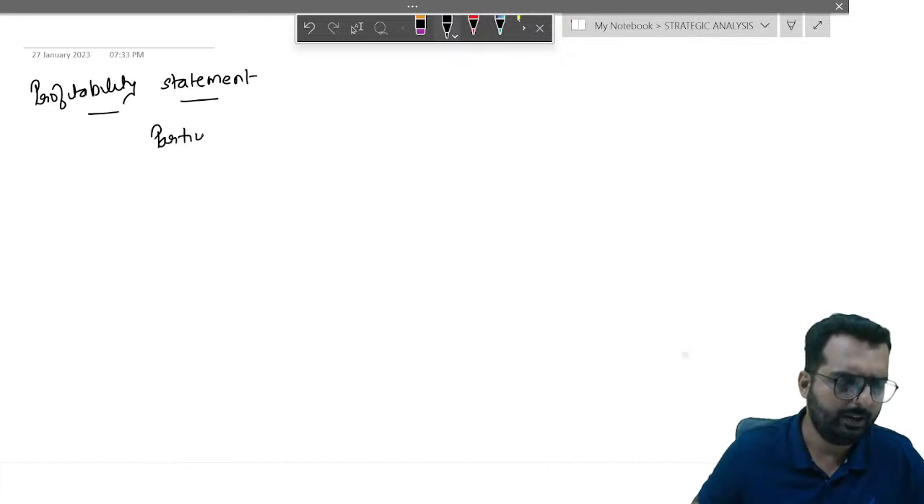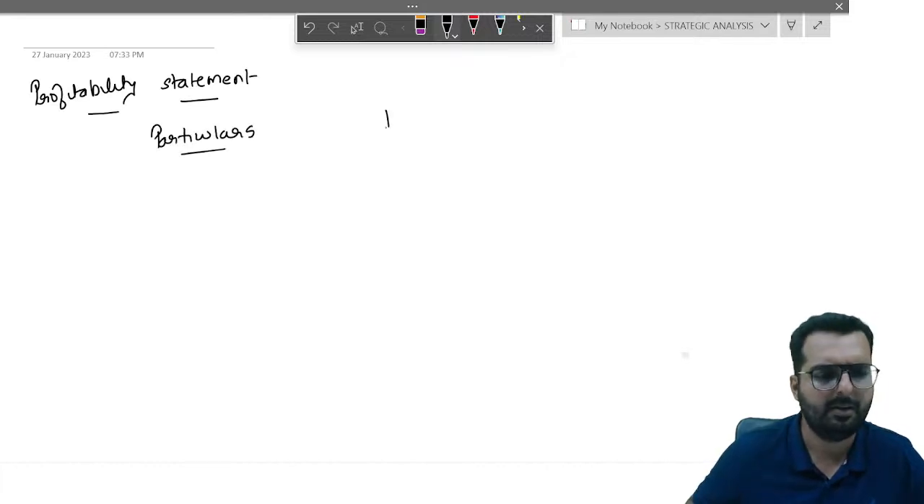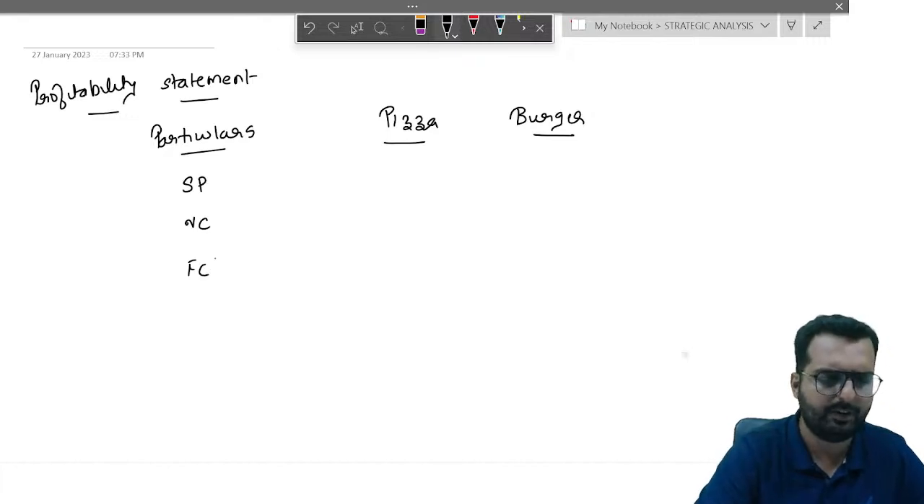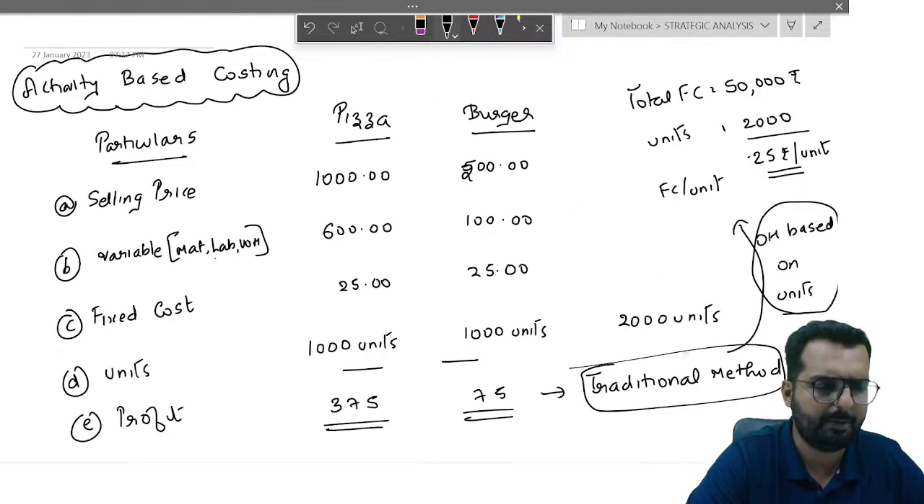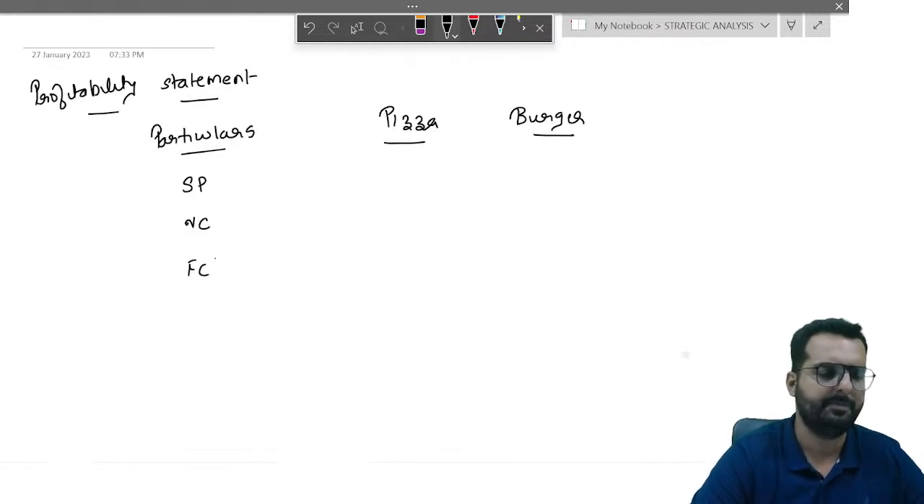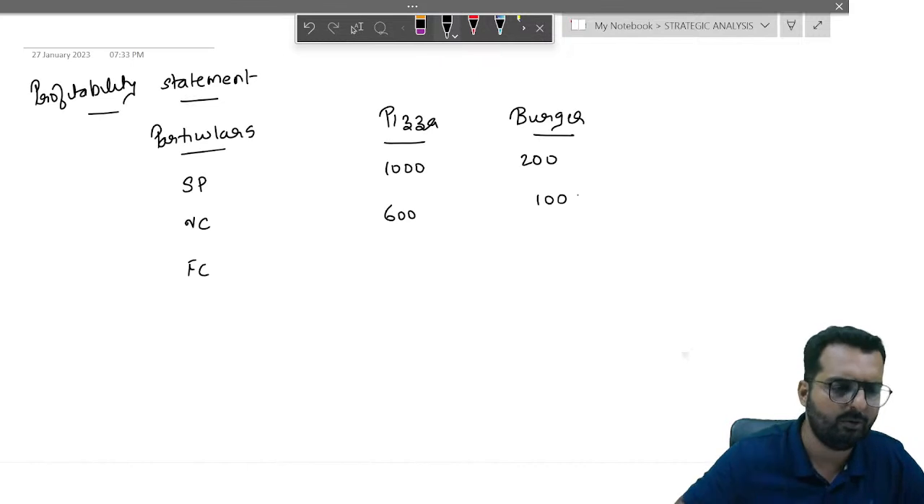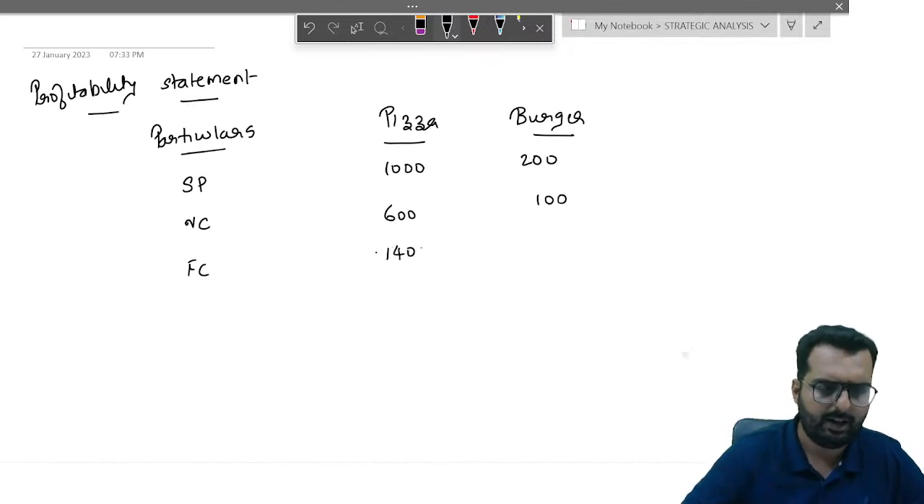I'll draw a table over here, particulars. Then you have pizza and you have burger. So we had selling price, variable cost and fixed cost. How much was the selling price? 1200, 600, 100. And what about the fixed cost that we found out? 140. And the other one turns out to be 260.